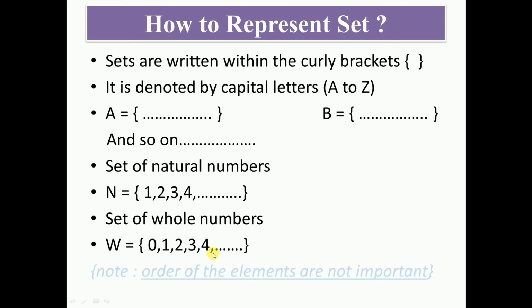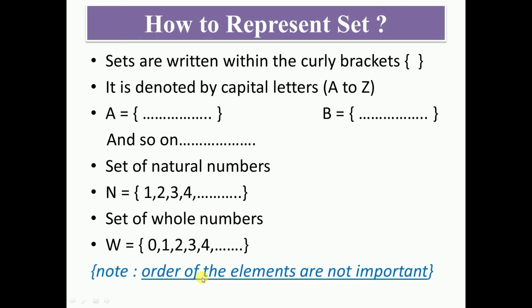Also there is a note here that the order of the elements is not important. For example, for a set of natural numbers, instead of 1, 2, 3, 4, I can write 2, 3, 4, 1, or 2, 4, 1, 3, anything you can write, but the elements should be written. The order is not important. This is a very important note.